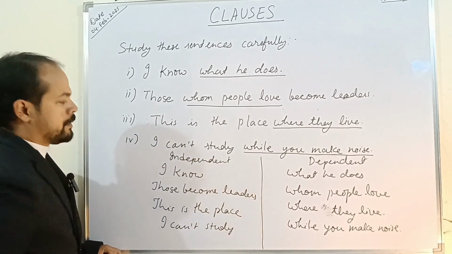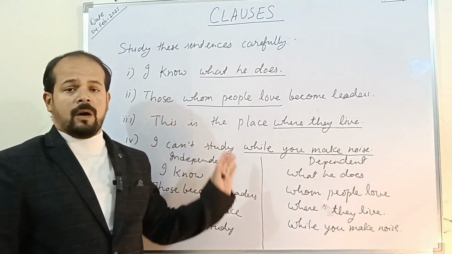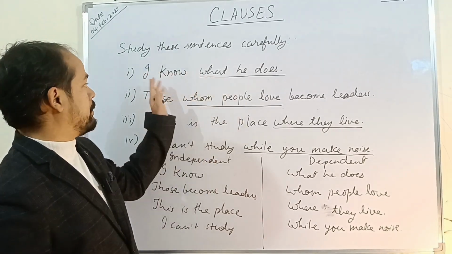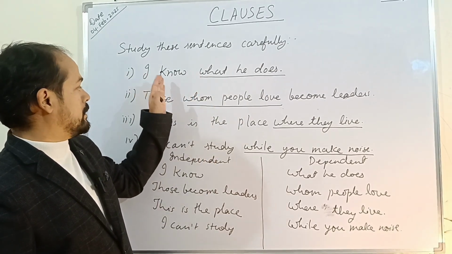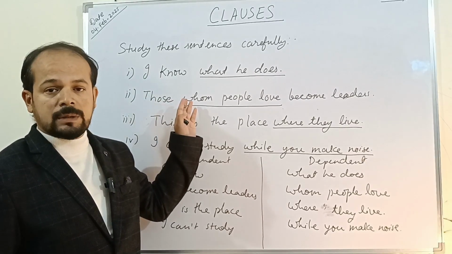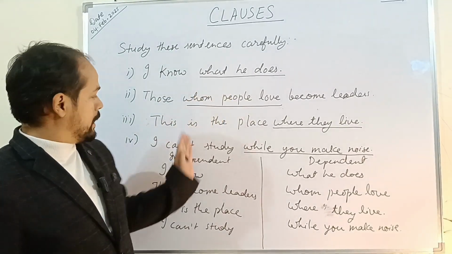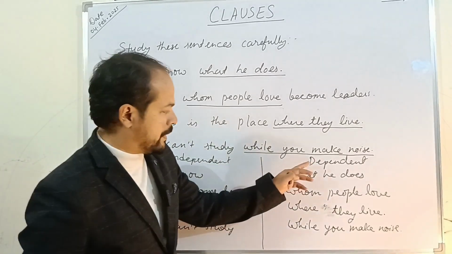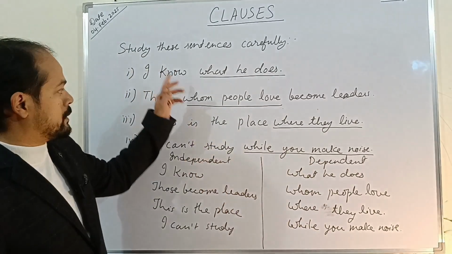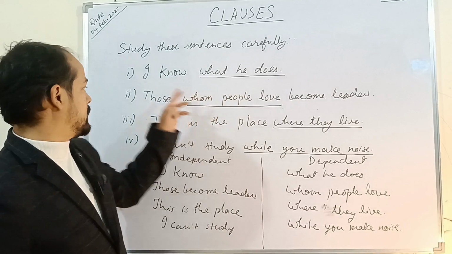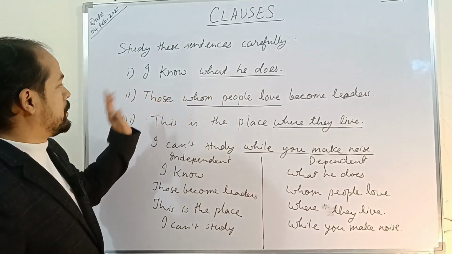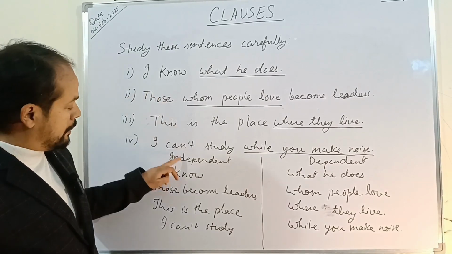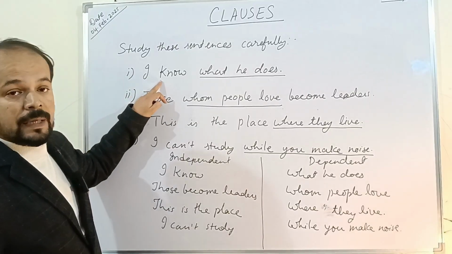Now children, I have shown the two parts of each of these sentences. These sentences consist of one independent clause and one dependent clause. Independent clauses I have written on the left side, and on the right side we have written the dependent clause, and I have also underlined the dependent clauses in these sentences. All right, so you can see that independent clauses can be written separately. They make complete sense. I know is an independent clause here.